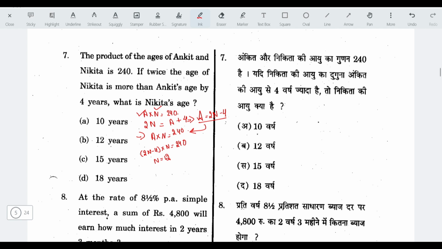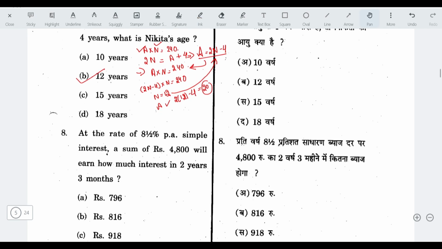N is equal to 12. And when we put the value of N in this, we will also get Ankit's age. That will be 2 into 12 minus 4. That will be what? 20 years. And we had asked here Nikita's age. The age is 12 years.